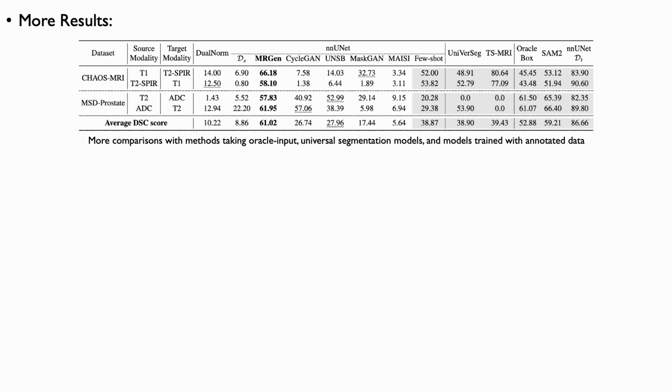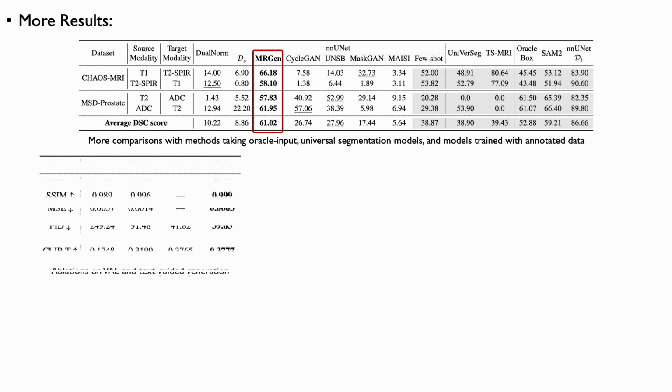as well as segmentation models trained on large-scale, multimodality data, including UniverseEgg and Total Segmentator, few-shot baselines like NNUNet few-shot, and NNUNet trained directly on annotated target domain data. Entries shaded in gray indicate comparisons that are not entirely fair. Even so, MRGen outperforms existing baselines, including MASI, and achieves performance comparable to methods that leverage oracle inputs.